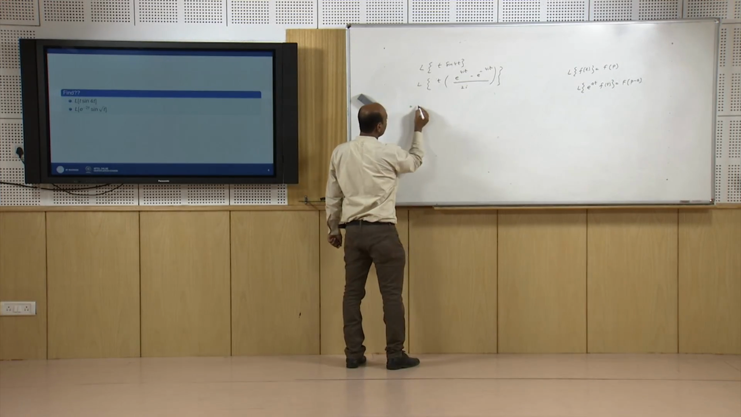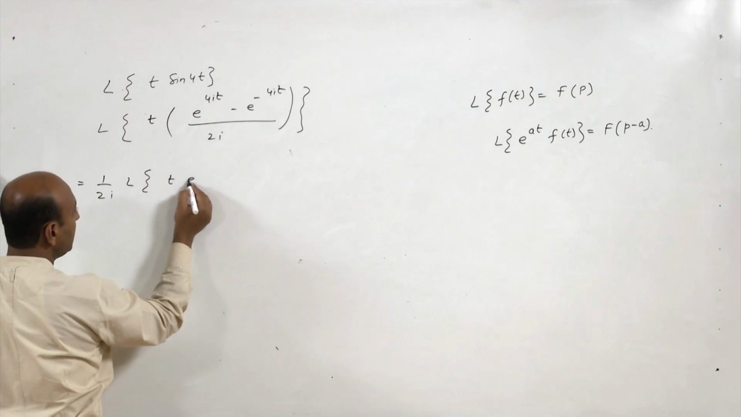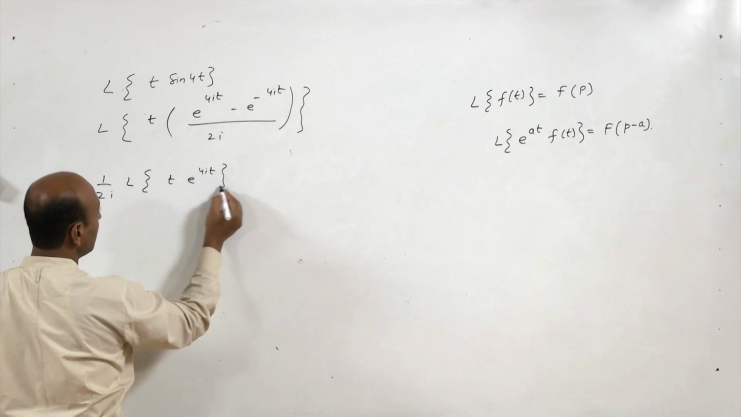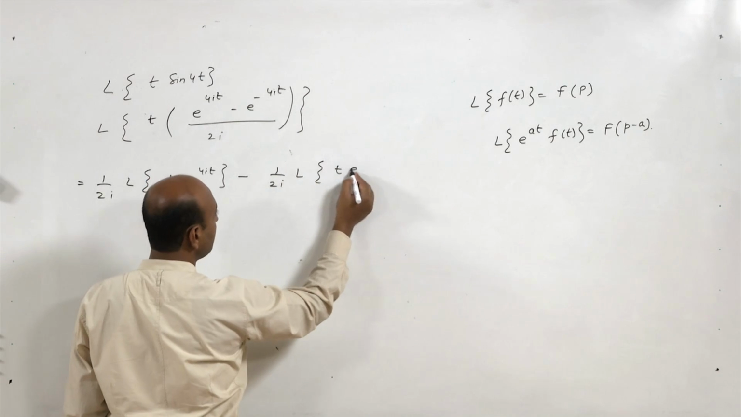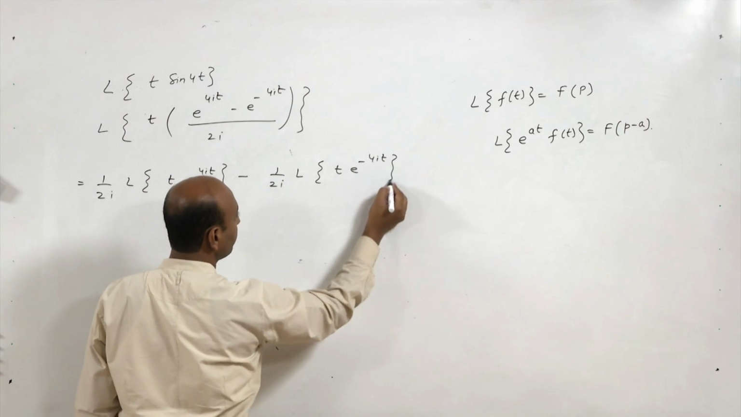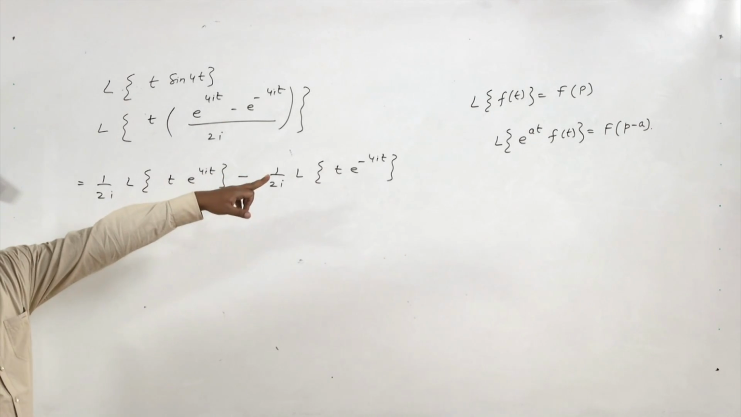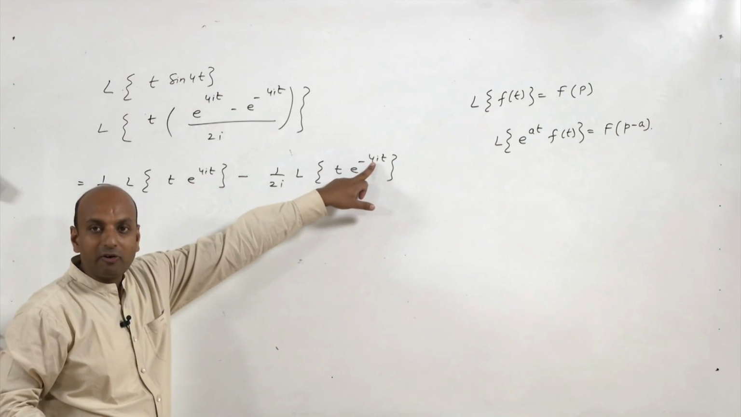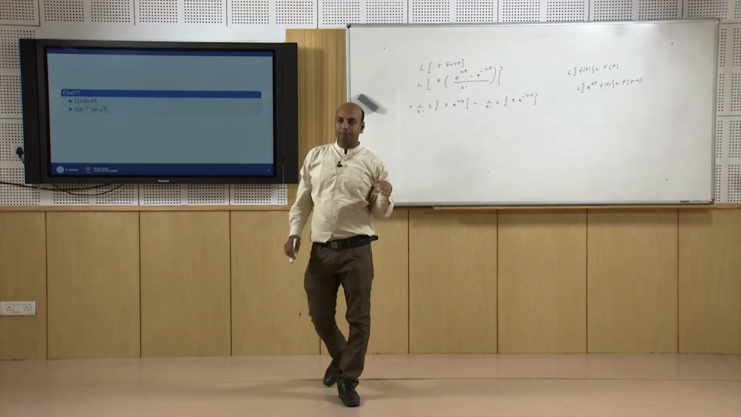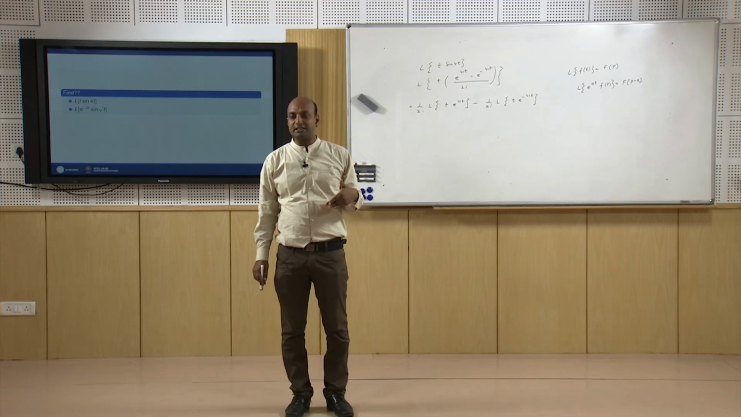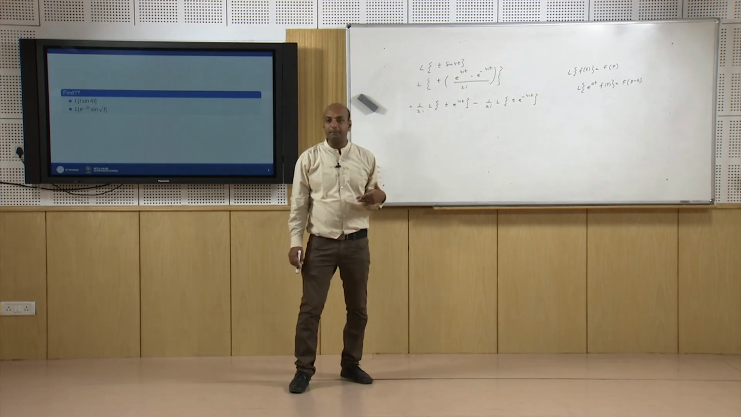Now this is nothing but 1 by 2i Laplace transform of t into e to the power 4it minus 1 by 2i Laplace transform of t into e to the power minus 4it. So again here a is 4i if you compare with this, and here a is minus 4i. So you find Laplace transform of t first, let it be F(p), and for the first expression replace p by p minus 4i, and for the second expression replace p by p plus 4i.